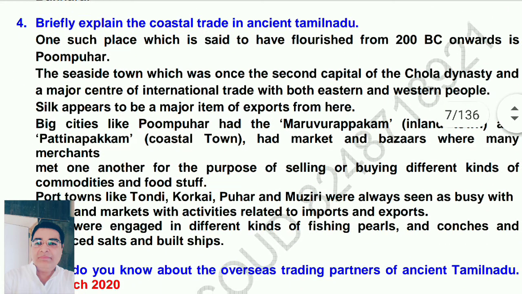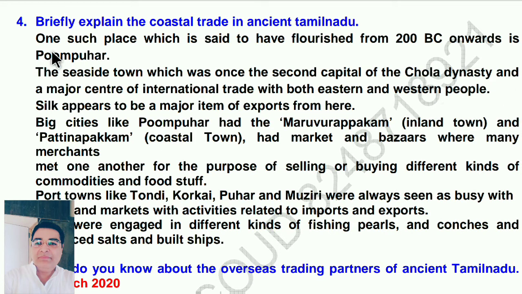Now, next essay. Briefly explain the coastal trade in ancient Tamil Nadu. One such place which is said to have flourished from 200 BC onwards is Poompuhar. So, Poompuhar is a place where seaside import and export increased. The seaside town was once the second capital of the Chola dynasty and a major center of international trade with both eastern and western people.